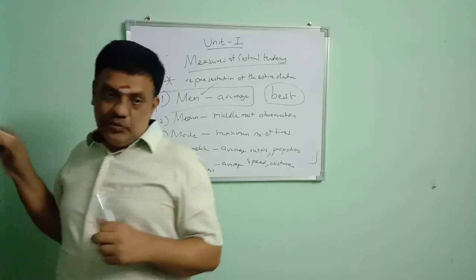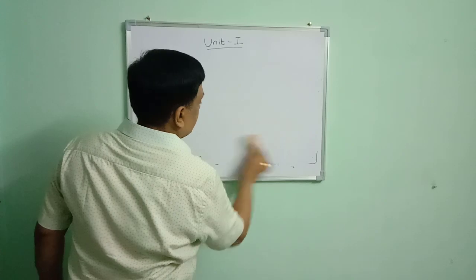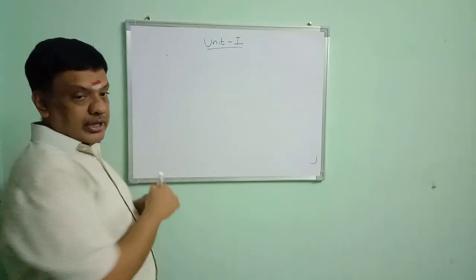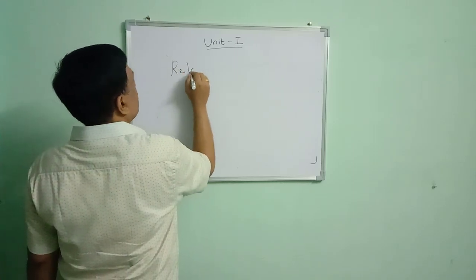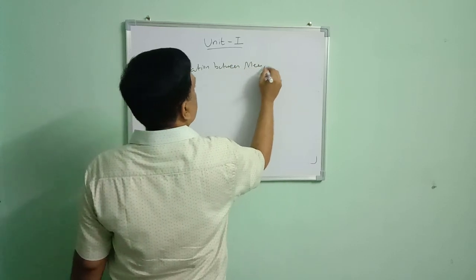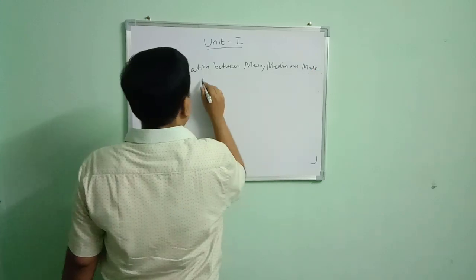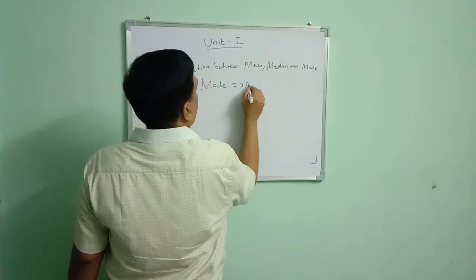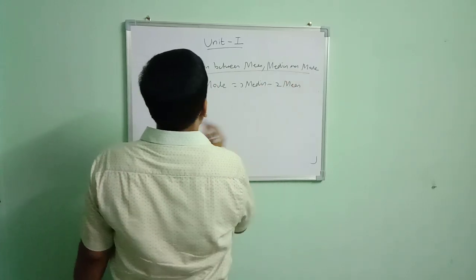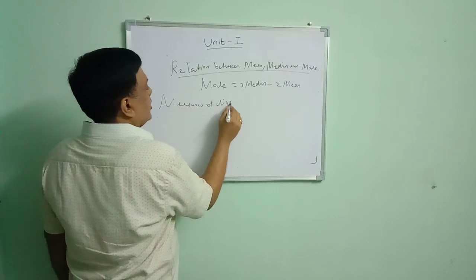Next, we are going to find the relation between mean, median, and mode. What is the relation between mean, median, and mode? The relation is: mode is equal to 3 median minus 2 mean. This is the relation between mean, median and mode. Mode is equal to 3 median minus 2 mean. Next, measures of dispersion.